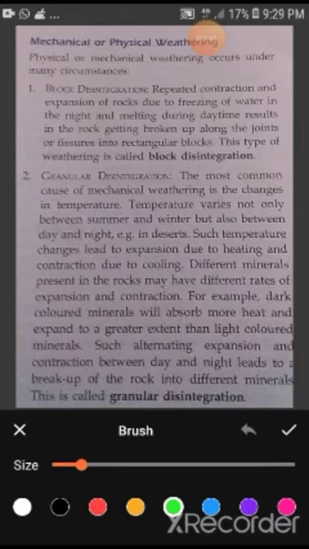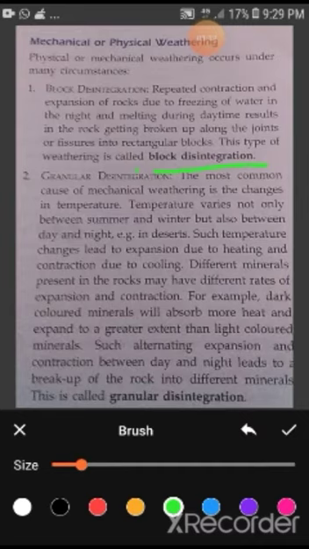Actually, rock consists of different kinds of minerals. The minerals present in the rock absorb the heat of the sun during the daytime and expand. During the night time, when they radiate the heat, they contract. So, due to the expansion and the contraction, the rock breaks up along the joints or the fissures into rectangular blocks. And this kind of weathering is specially known as block disintegration.